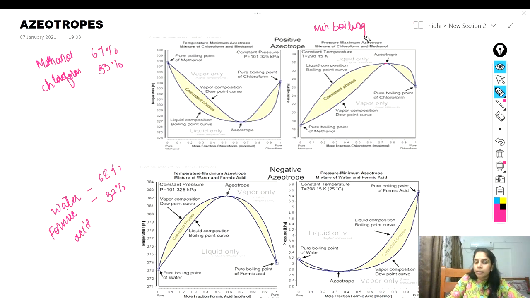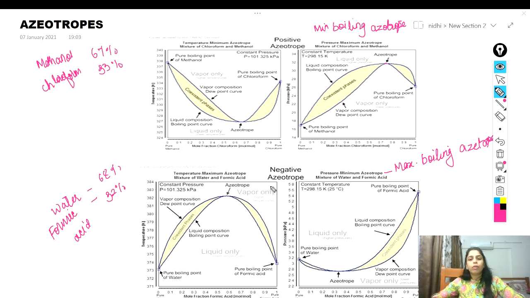Boiling azeotrope, which shows what? The ones which show the maxima on TXY and minima on PXY are called maximum boiling azeotrope, right? And it shows the negative deviation from Raoult's law.